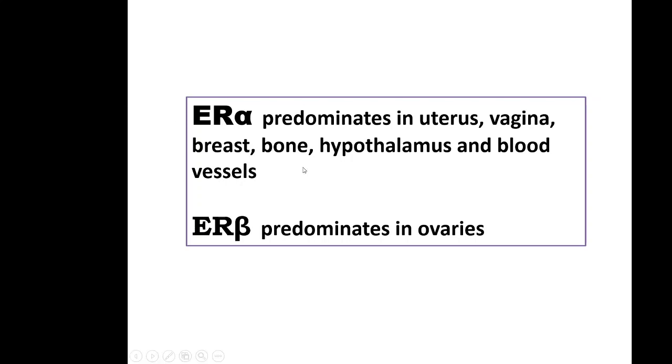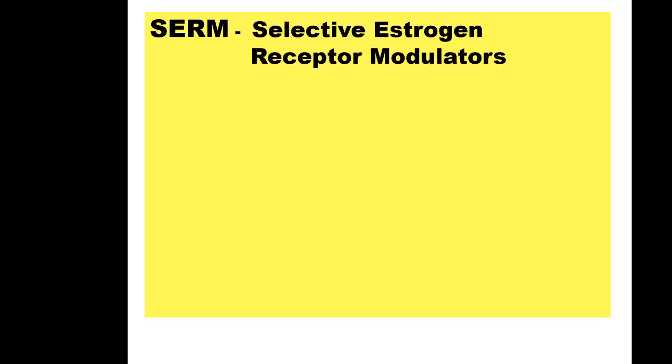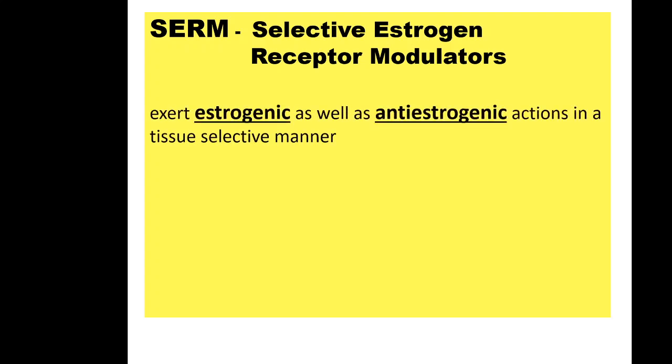So how is this possible? Through various research we have made drugs known as selective estrogen receptor modulators. They have got unique properties. They have got estrogenic action on some tissues and anti-estrogenic action in other tissues. They have got mixed action. Now how is this possible?